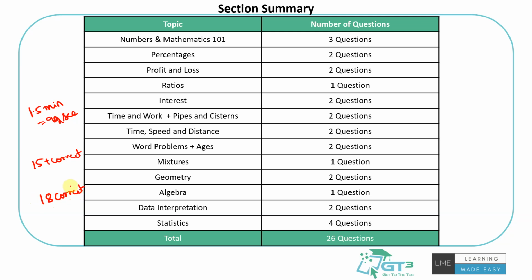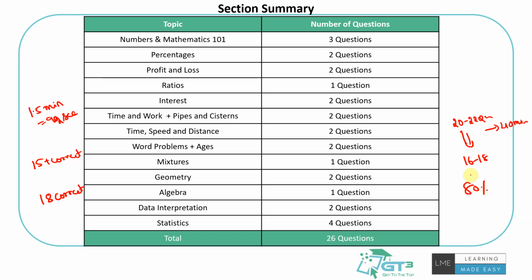That's a good number to look at. This is definitely not an exam where you need to attempt all the questions. You can guess, but you don't need to do all the questions. I would never imagine a situation where a company would expect you to solve all 26 in the given 40 minutes. So what is my ideal estimation for a good attempt? A good attempt is 20 to 22 questions in 40 minutes, so that you get 2 minutes per question on average, right? And then you will be getting 16 to 18 correct, assuming you get 80% accuracy.